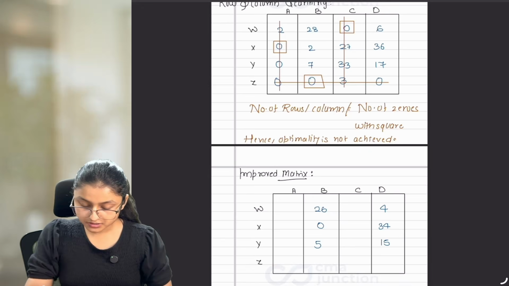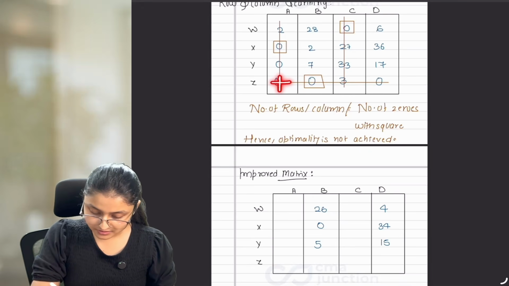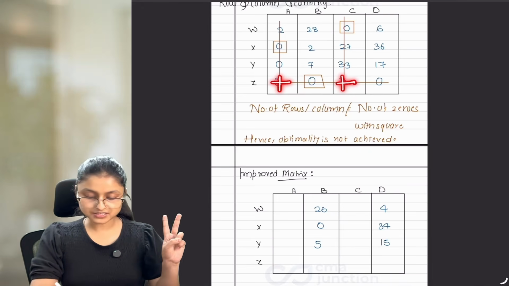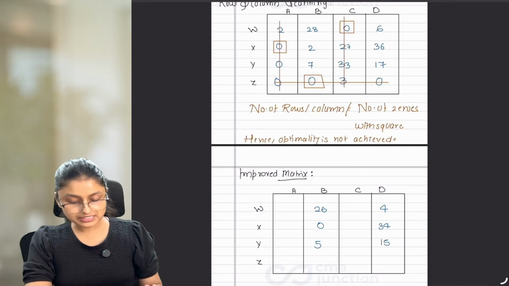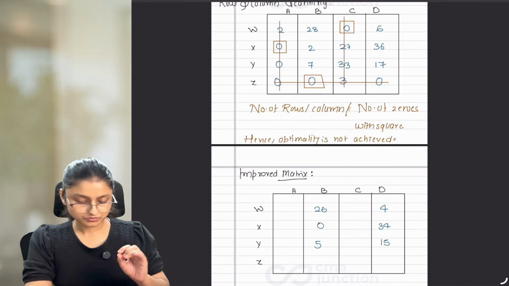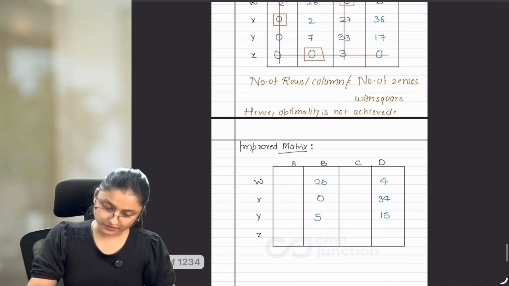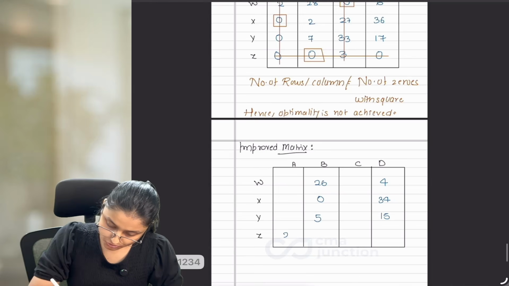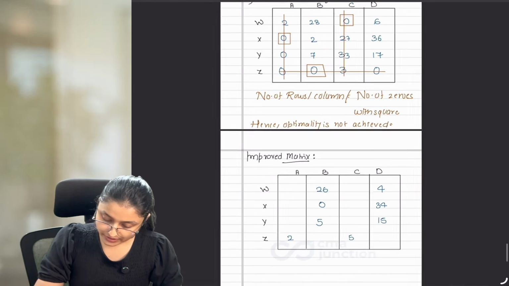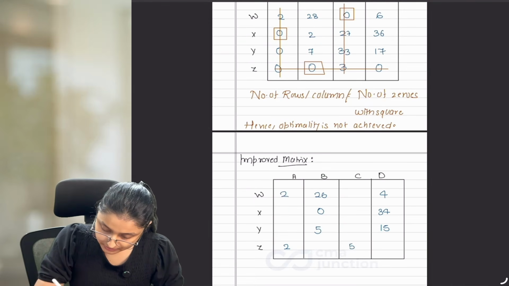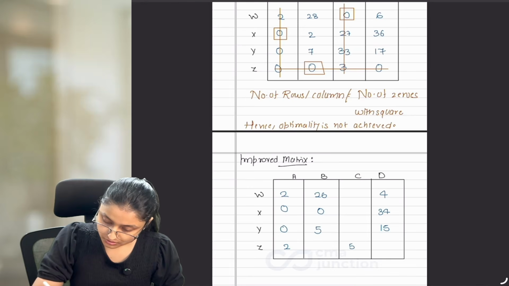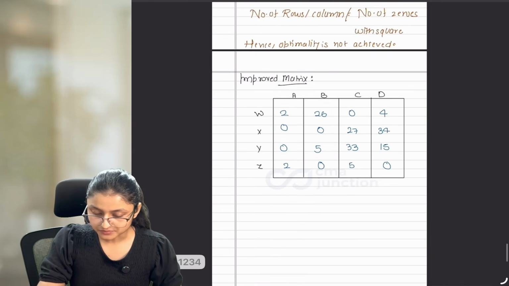Okay? After this, wherever there is an intersection of lines, these are the only 2 places where intersection is happening. In these places, add the lowest value, which was 2. So add this in all these 2 situations. 0 plus 2 is 2. 3 plus 2 is 5. 2 and 5. Now every other element will remain as it is: 2, 0, 0, 0, 27, 33, 0 and 0. Done. This is our improved matrix.